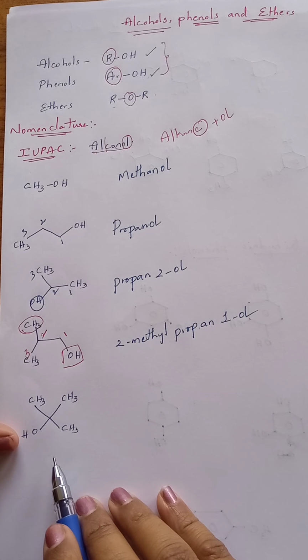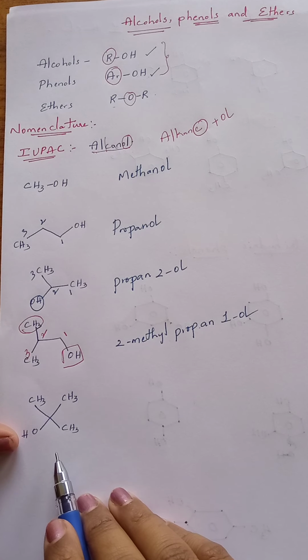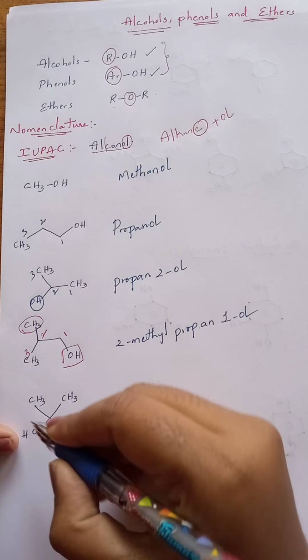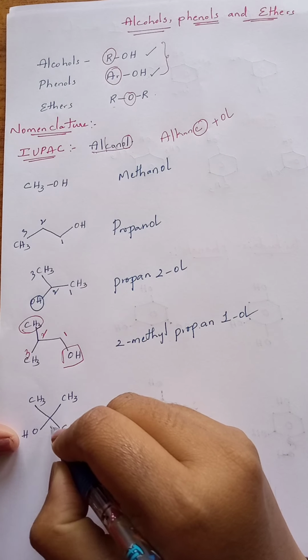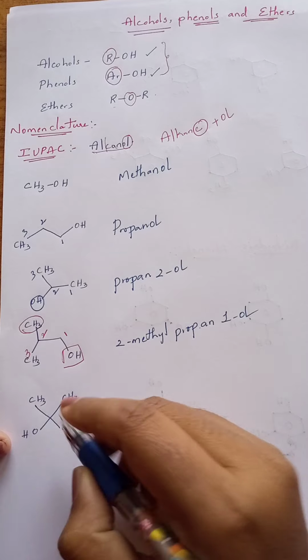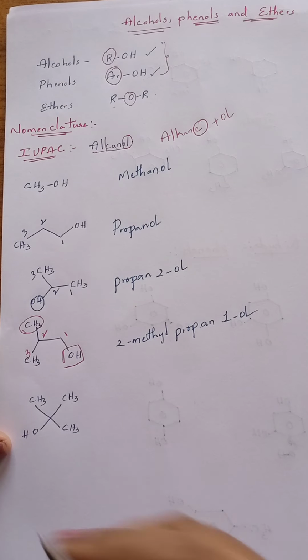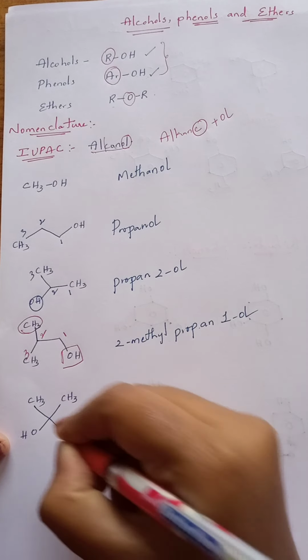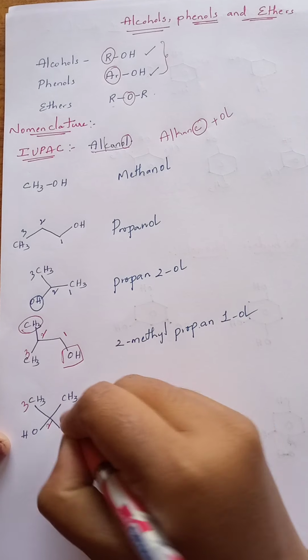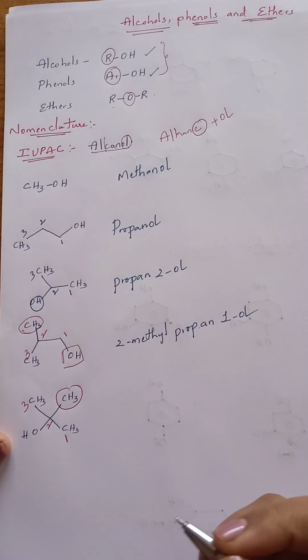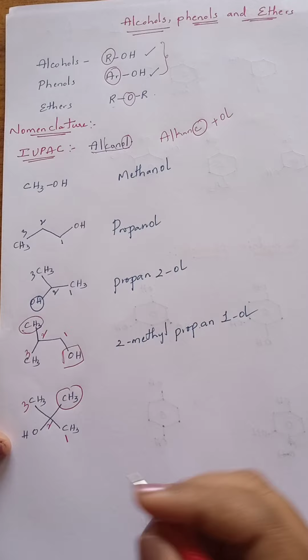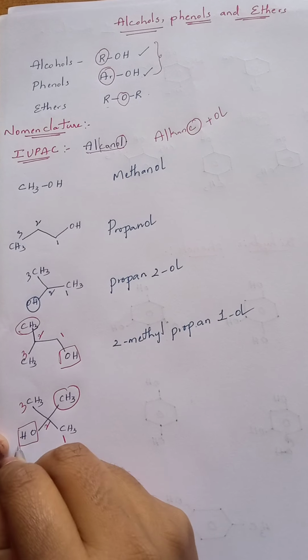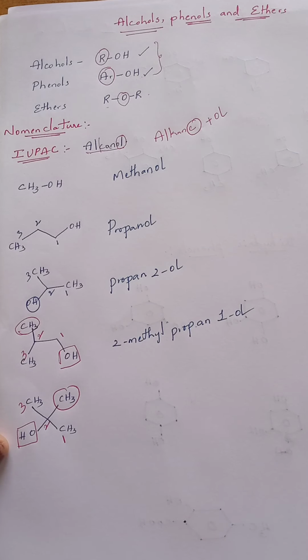Now see the next one. For this we want to write the name. This is the carbon containing the functional group. From any one corner you can give numbering. I am starting from this, 1, 2, 3. Now this is not involved in the parent chain, so it has to be taken as a side chain, and this is the functional group. First we want to mention the prefix.